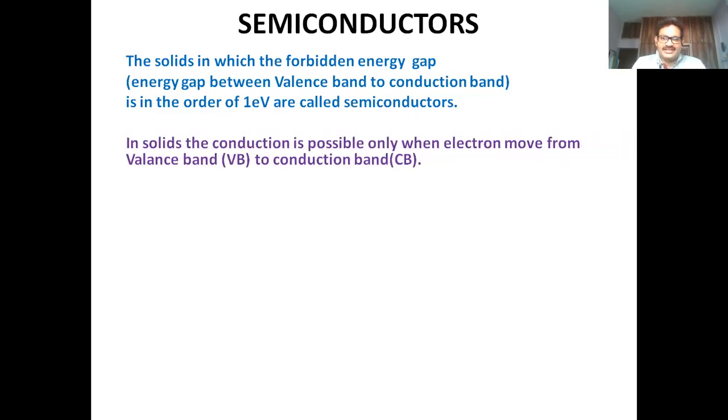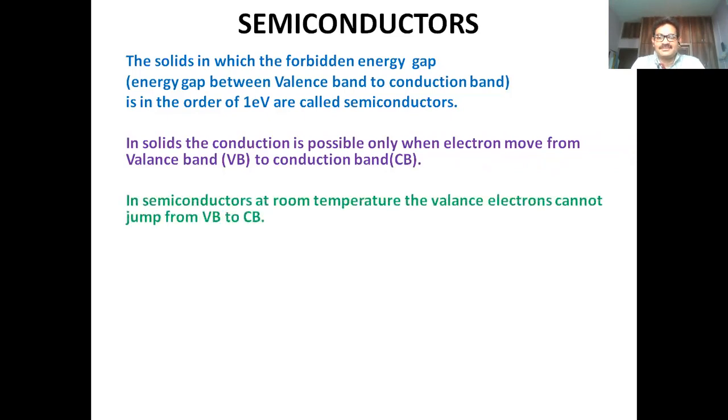Normally in semiconductors, conduction is not possible. That is, the electrons cannot move from the valency band to the conduction band at lower temperatures. But at higher temperatures, or with an external assistance, it is possible.